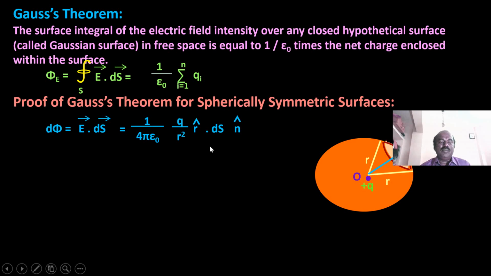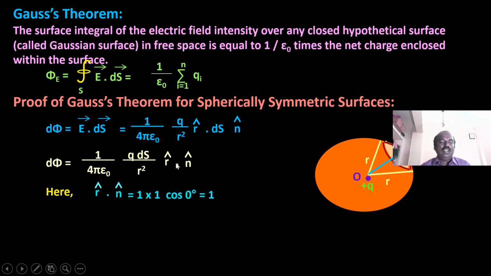So we have the formula 1 by 4 pi epsilon 0 q by r squared r unit vector dS and n vector. Now r unit vector dot n unit vector can be written as 1 into 1 cos 0, which is equal to 1. Now we can substitute the value: 1 by 4 pi epsilon 0 q dS by r squared.